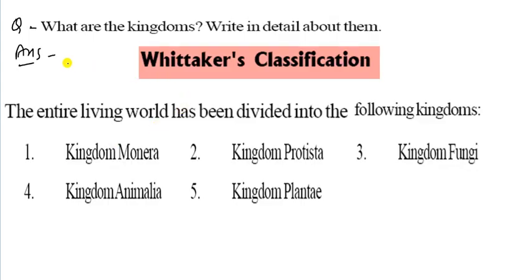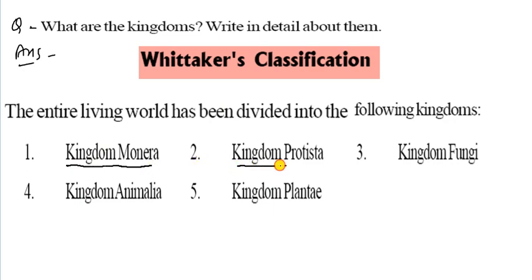Now come to what the kingdoms are and write the details about them. So this is the answer. Vertical classification. What is the vertical classification? The entire living organism is divided into 5 parts. The entire living organism has been divided into the following kingdoms. It has 5 parts. And the first one is Kingdom Monera.